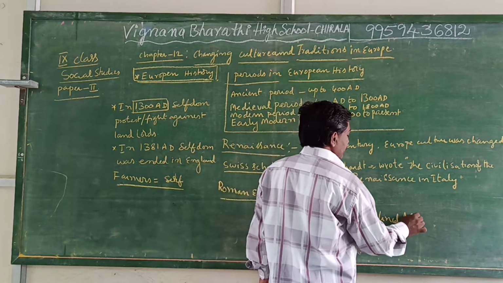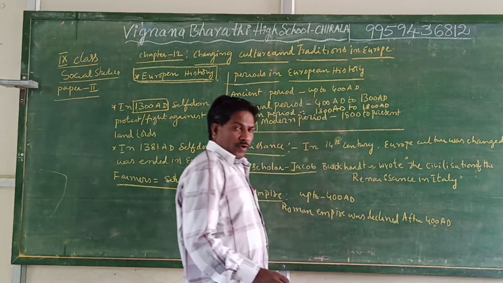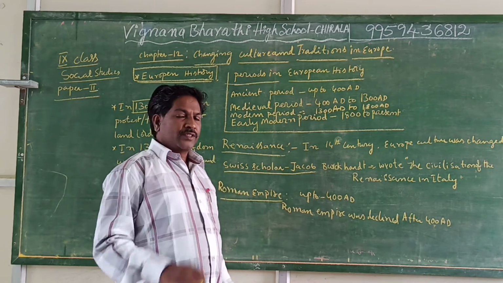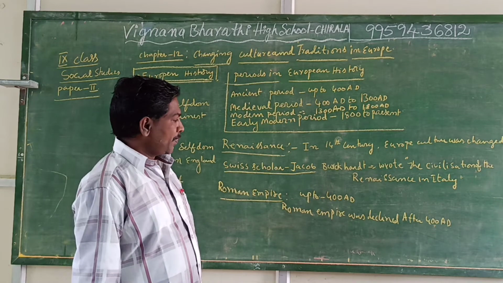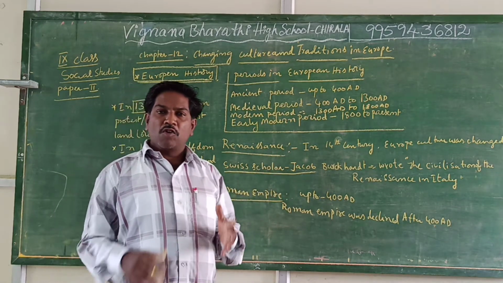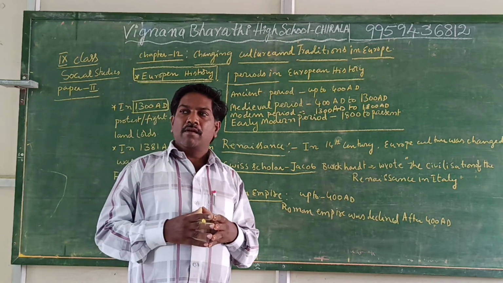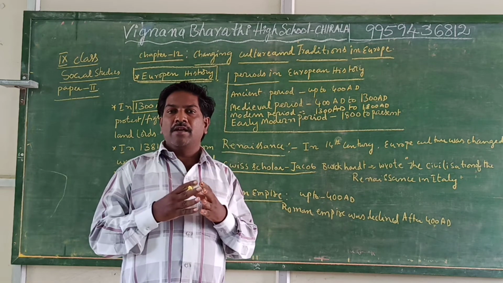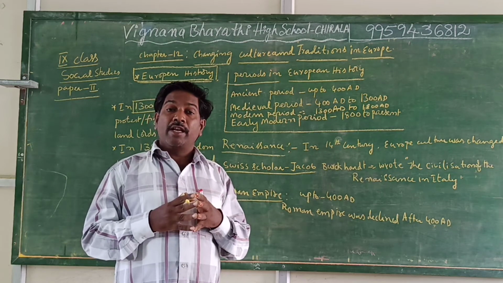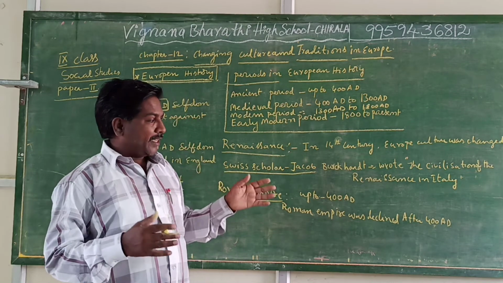After 400 AD, the Roman Empire declined. Up to 400 AD, the Roman Empire flourished in the Roman city-states. Italian states are known as Roman city-states. Once upon a time, the total country or empire was controlled by the Italians, and that is known as the Roman Empire. Italy's capital Rome is there.